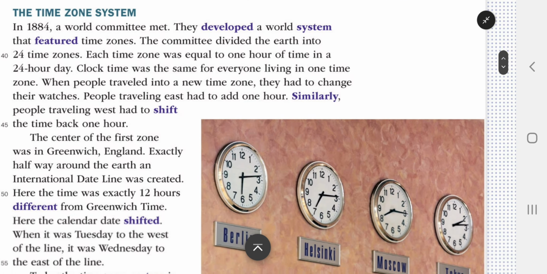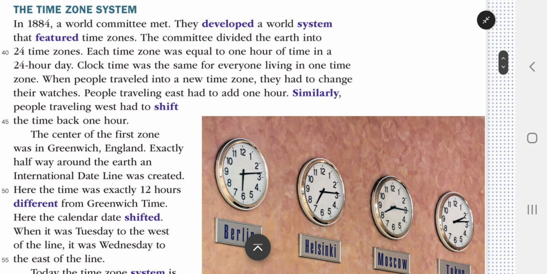The time zone system. In 1884, a world committee met. They developed a world system that featured time zones. The committee divided the Earth into 24 time zones. Each time zone was equal to 1 hour of time in a 24-hour day. Clock time was the same for everyone living in one time zone. When people traveled into a new time zone, they had to change their watches.